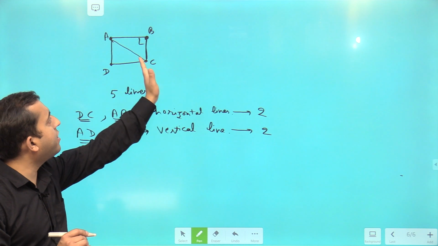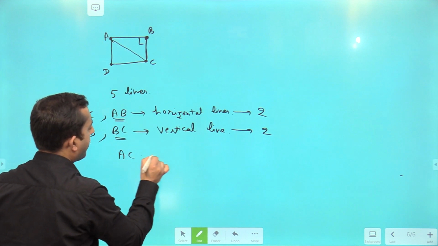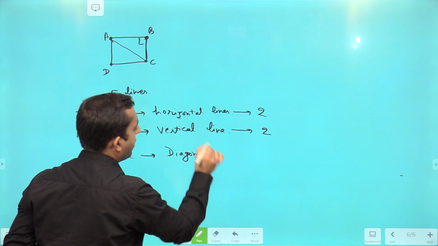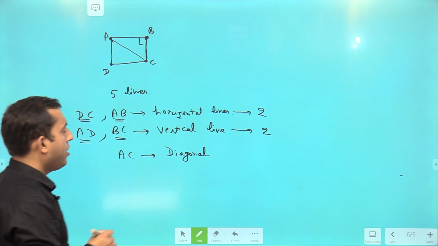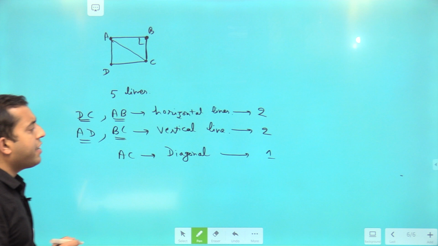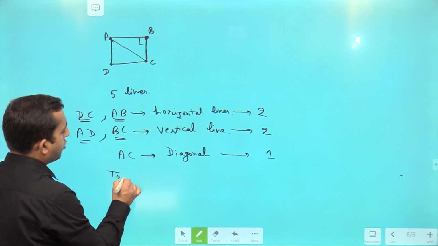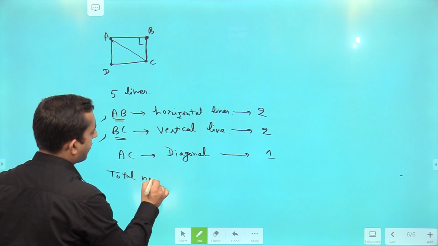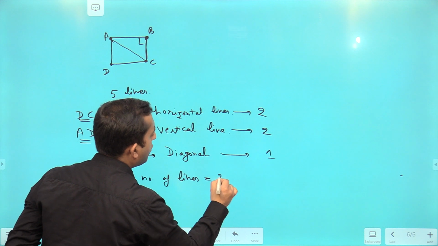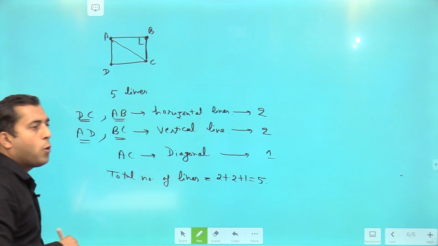That AC line is diagonal. So in this figure we are having two horizontal lines, two vertical lines, one diagonal. So total number of lines will become 2 plus 2 plus 1, which is 5. I hope this is clear.